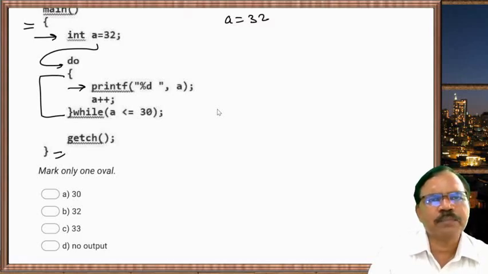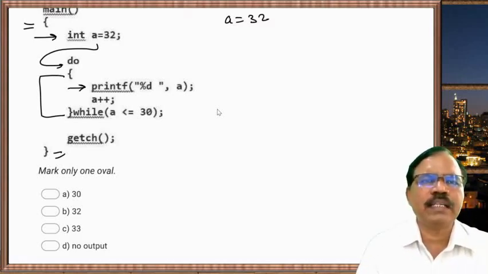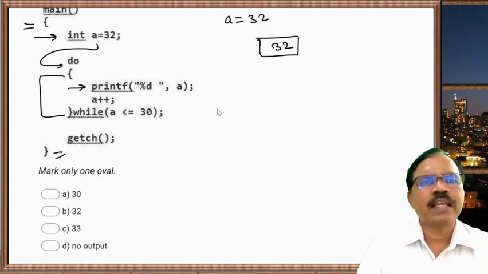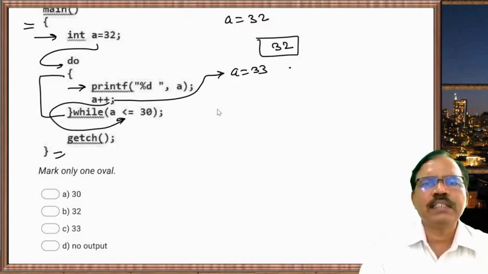First statement is printf in bracket in double quote %d a. So 32 is printed on the screen. Then a++. So a++ gives a equal to 33, and then it goes to check the condition. Now condition is false.